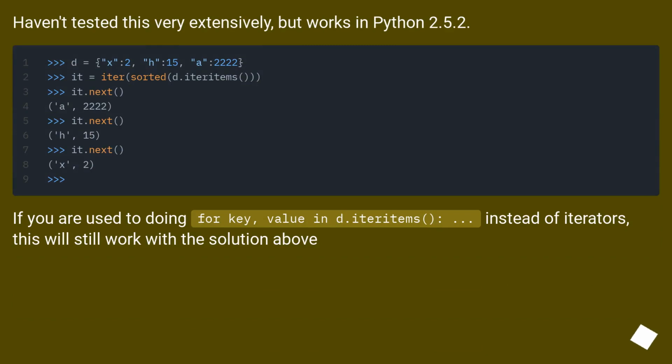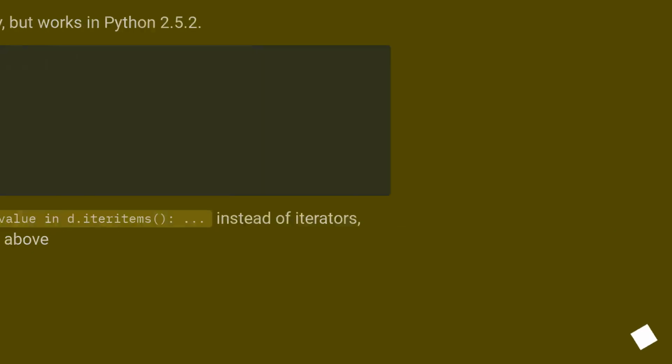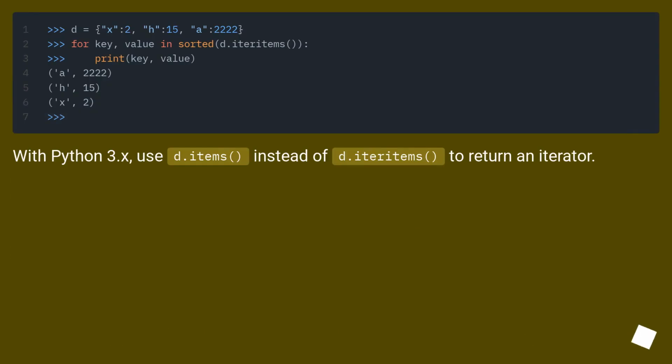Haven't tested this very extensively, but works in Python 2.5.2. If you are used to doing for key, value in d.iteritems(): instead of iterators, this will still work with the solution above. With Python 3.x, use d.items() instead of d.iteritems() to return an iterator.